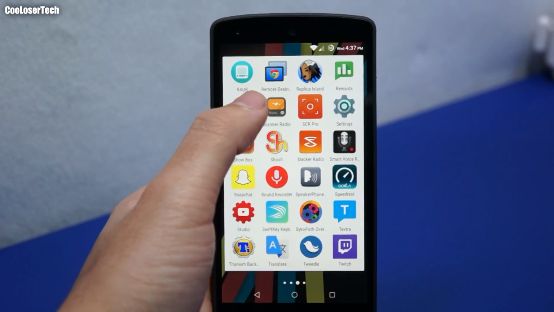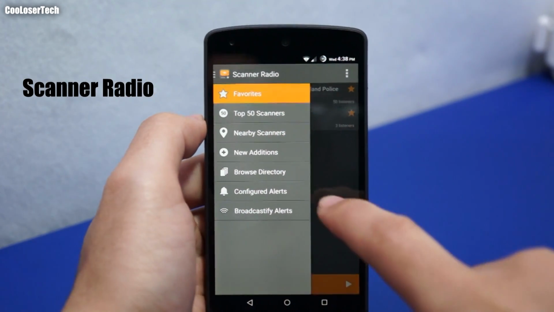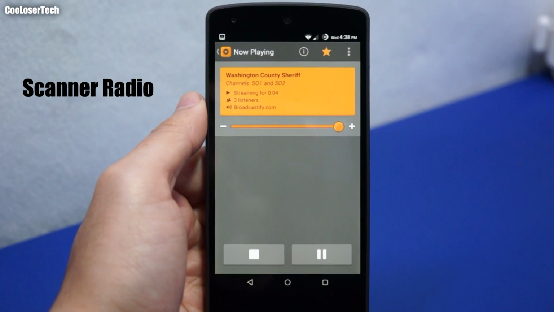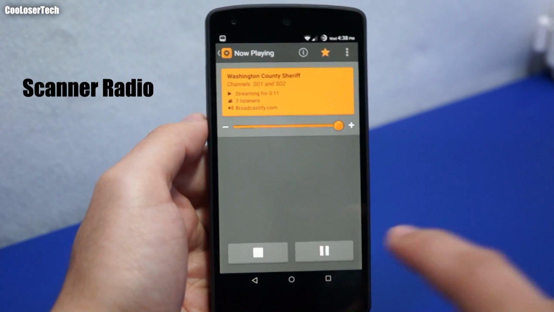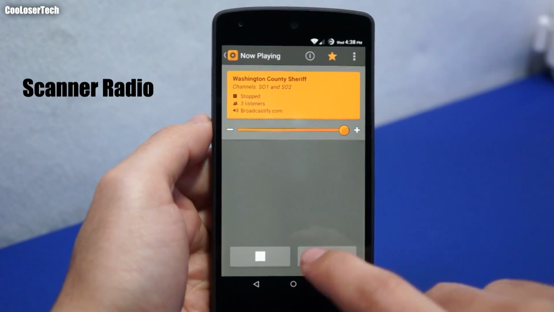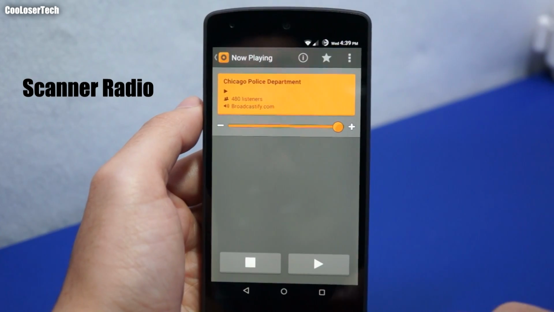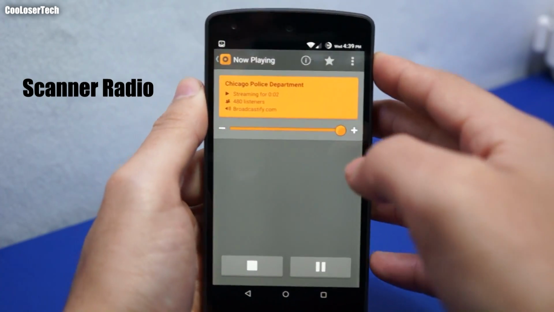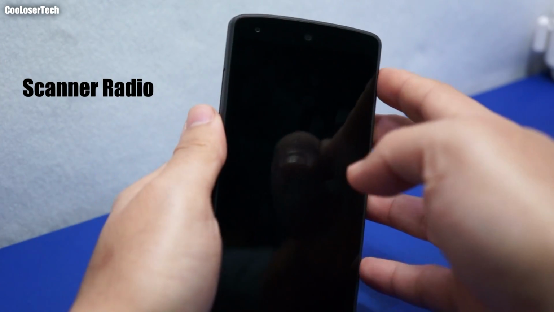Next to it we have Scanner Radio. You can choose a whole bunch of top 50 scanners or nearby scanners. But you're actually listening to the Washington County Sheriff, a live radio happening right now. This has 480 people on there. And you can just turn off your device, and you're still gonna get background audio to listen to.